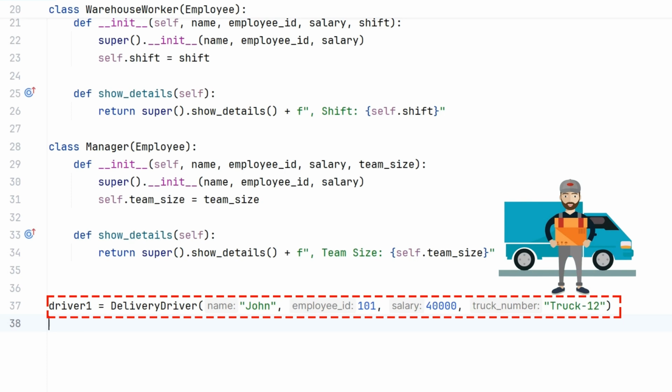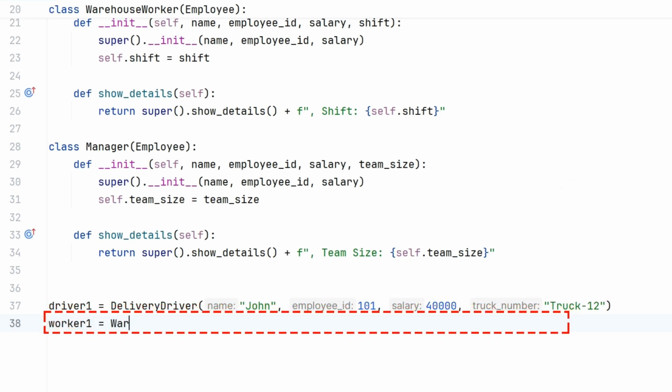Next, we create an object named worker1 for the warehouse worker class. This time, we pass the name Alice, employee ID 202, salary $45,000, and shift timing night. Because this class also inherits from employee, it receives all employee attributes and includes the additional shift detail for warehouse workers.